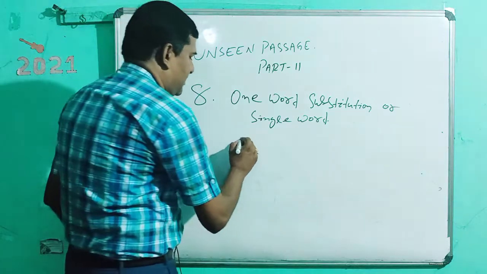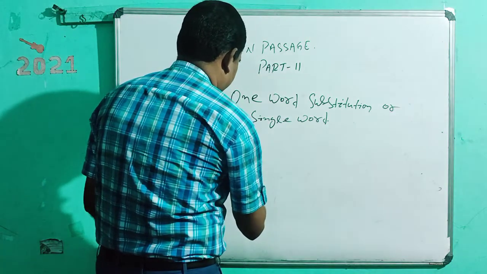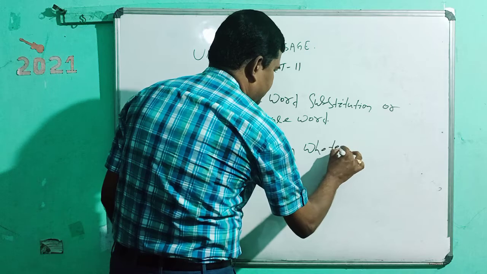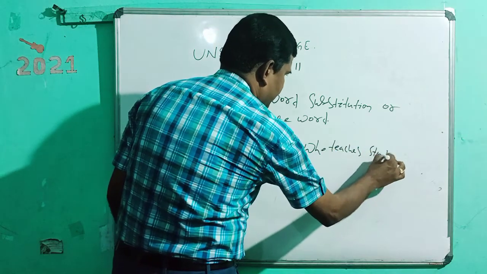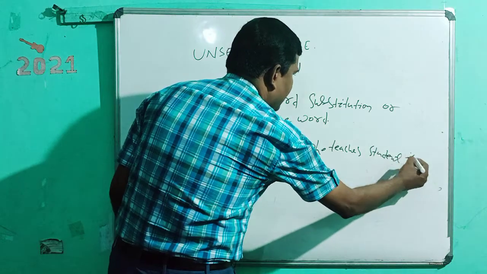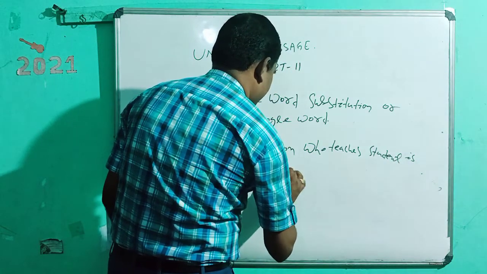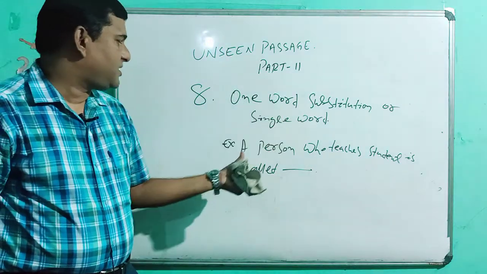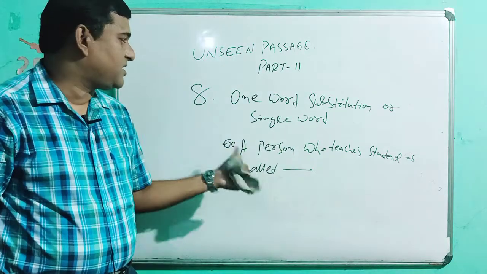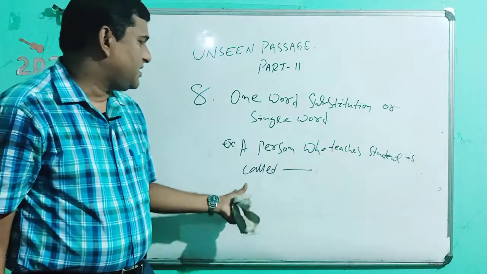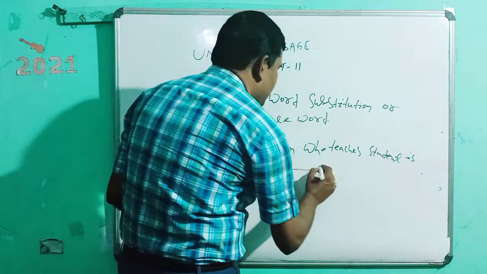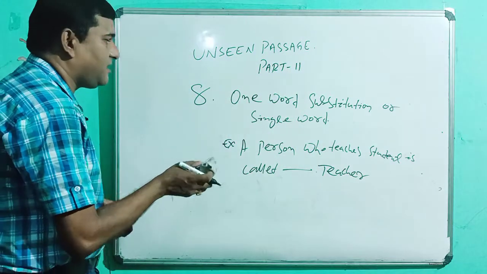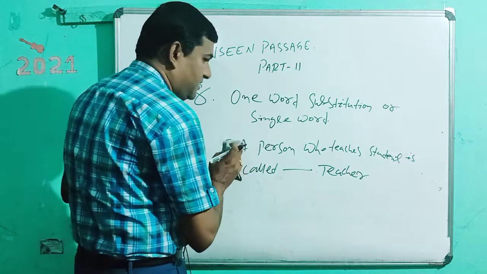For instance, a person who teaches students is called what? That means in this section, for the one word substitution you have to mention the single word. A person who teaches students is called a teacher. That means the answer is teacher.